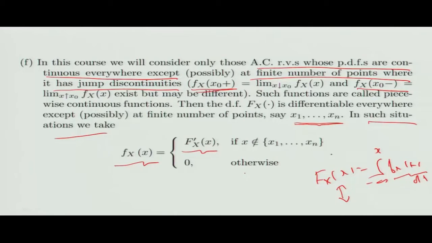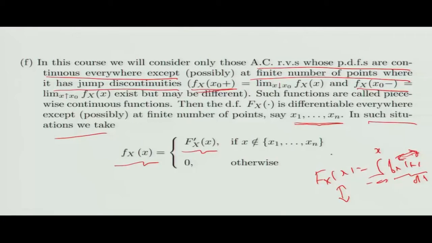So what you will see in this course is mostly that my PDF is continuous everywhere except at a finite number of points, and at those points it has only jump discontinuities. Now, such functions are called piecewise continuous. So what we will assume throughout the course is that my PDF is piecewise continuous. That means it is continuous in pieces, and it has only a finite number of discontinuities, which are jump discontinuities.